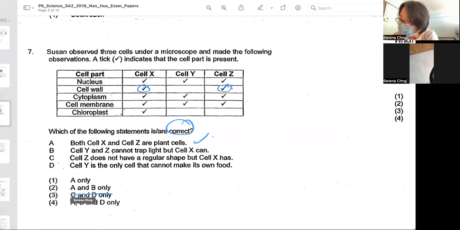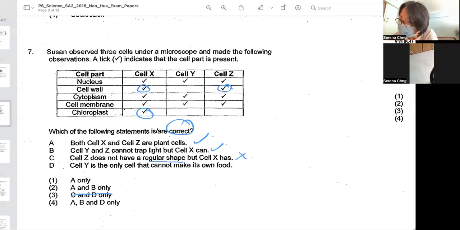Cell Y and Z cannot trap light, but cell X can. To trap light, they may have chloroplast. So, yes, only cell X has chloroplast. Cell Z does not have a regular shape, but cell X has. To have a regular shape, you need to have a cell wall. Cell Z does not have a regular shape, so this is wrong because cell Z has a cell wall.